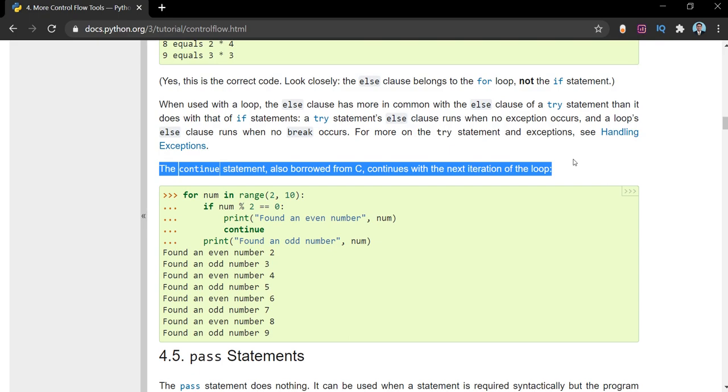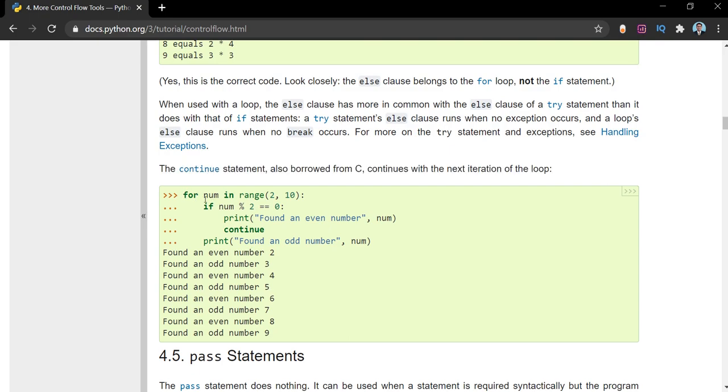They have also given one simple example to understand how continue can be used. Like we have seen in our example, they have set up a range from 2 to 10. They check whether the number modulo 2 is equal to 0, so if it is completely divisible by 2, it will print that it is an even number. Obviously, if it is divisible by 2, it should print that it is an even number. They have used the continue statement there, so as soon as it is found to be an even number, it will continue back to the loop. If this condition is not matched, they have put a print statement that an odd number is found.